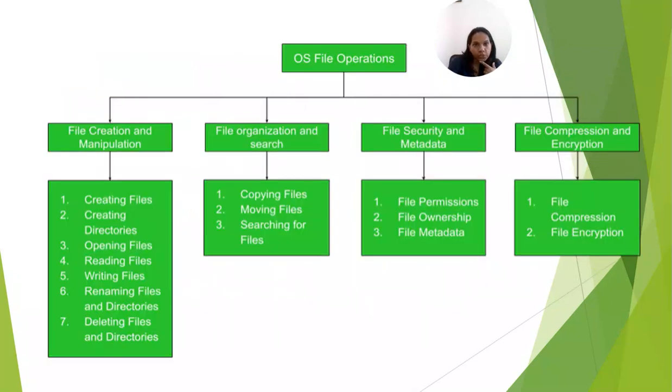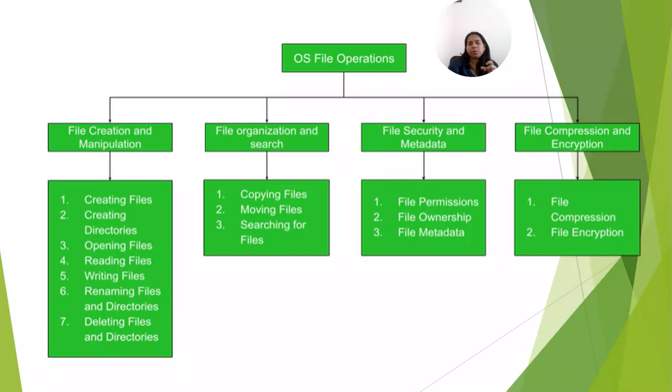So here are some of the file operations. First, file creation and manipulation. We know creating a file, creating a directory, opening the files, reading the file, writing, renaming, deleting the file, and deleting the directory. These come under file creation and manipulation. Under file operations, we also have file organization and search, file security and metadata, and file compression and encryption. Under file organization and search, we have copying the files, moving the files, etc. Under file security and metadata, we have the file permissions, whether users are allowed to read only or whether they are allowed to write. All these are the file permissions that we give, along with file ownership and file metadata.